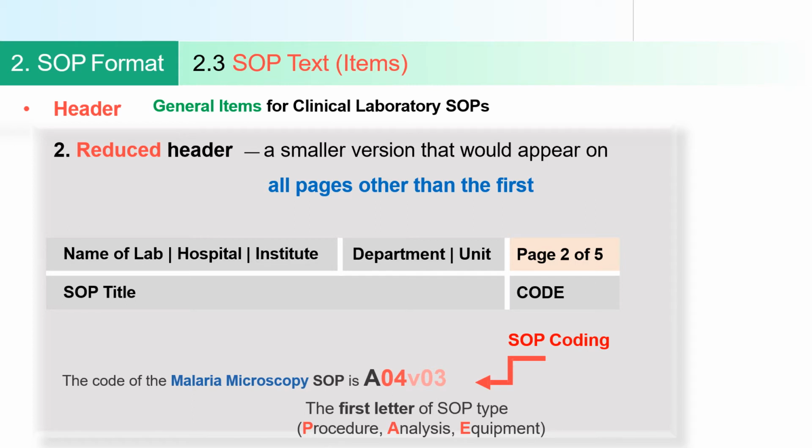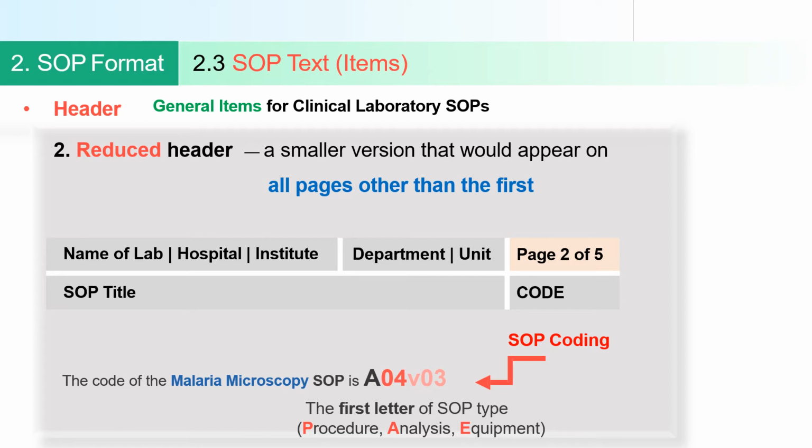So here the code of the malaria microscopy SOP is A04V03. A indicates analysis: A for analysis, P for procedure, E for equipment. Now 04 is the number of the SOP; this is the 4th SOP there. And V03 means it has been revised thrice.